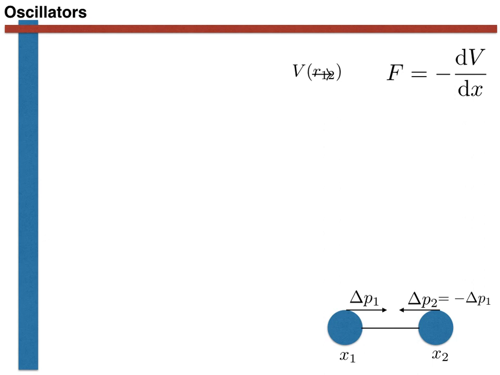This is not the way that physicists would normally tackle this sort of problem, however. What we would do instead is write a potential that is a function of the distance between the two balls, as shown here. We would then think in terms of the rate of change of momentum for the vector connecting the two balls. This is a rather confusing statement, but the important point to note is that we have gone from a two-dimensional vector of momentum coordinates, a momentum coordinate for ball 1 and a momentum coordinate for ball 2, to a one-dimensional vector of momentum coordinates. We have thus relegated one of the degrees of freedom, one of the momentum coordinates, of the original two-ball system to the environment.